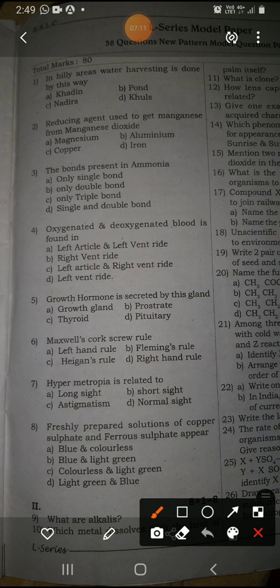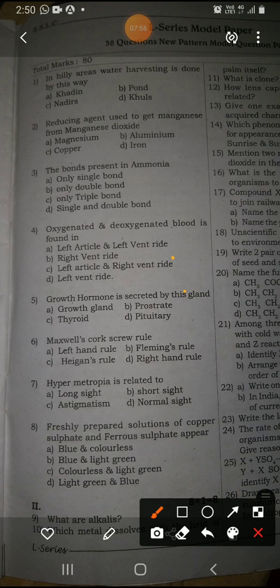Next, children, question number 7: hypermyopia is related to. This question is exempted, but we shall discuss it. I told you there are two eye defects. Myopia is called short sightedness, which means people suffering from myopia can see near things but cannot see far things. One more defect is hypermetropia.